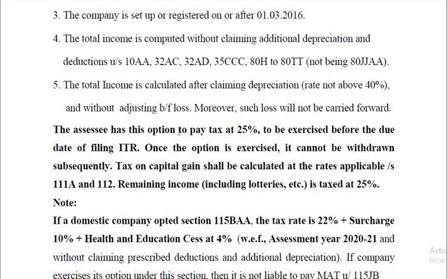The assessee has this option to pay the tax at 25%, to be exercised before the due date of filing the income tax return, that is September 30th. Once the option is exercised, it cannot be withdrawn subsequently. Tax on capital gain shall be calculated at the rates applicable under sections 111A and 112. The remaining income, including lotteries, etc., is taxed at 25%.